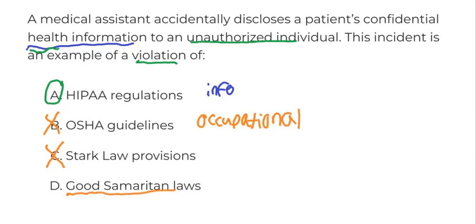So that means that if there's a person, let's say a civilian on the street, and they find someone down on the ground, they need to perform CPR on this person, and let's say the person that they perform CPR on survives but has cracked ribs, and they go to sue the good civilian, the Good Samaritan on the street who saved their life. The Good Samaritan law protects that civilian from any charge against them because they act in good faith. So that is very different from this scenario up here, and therefore we could eliminate choice D.